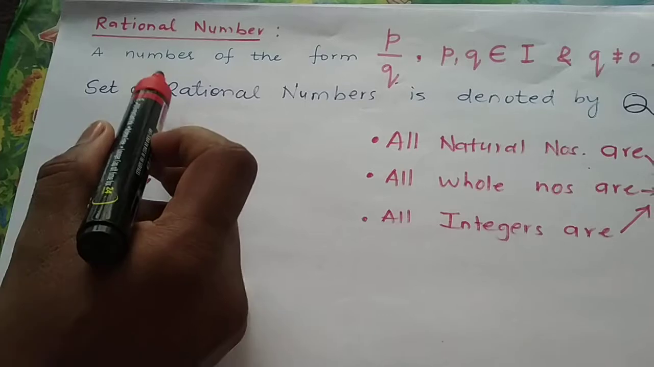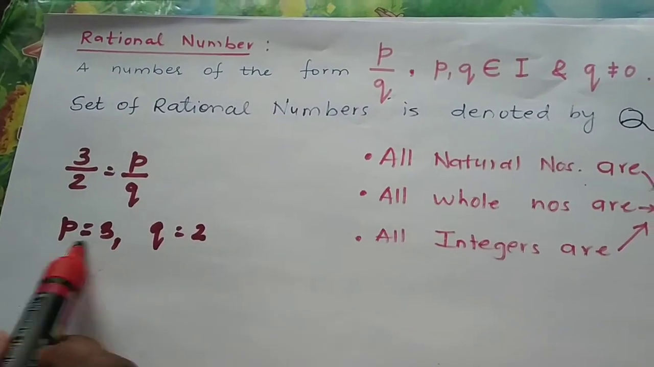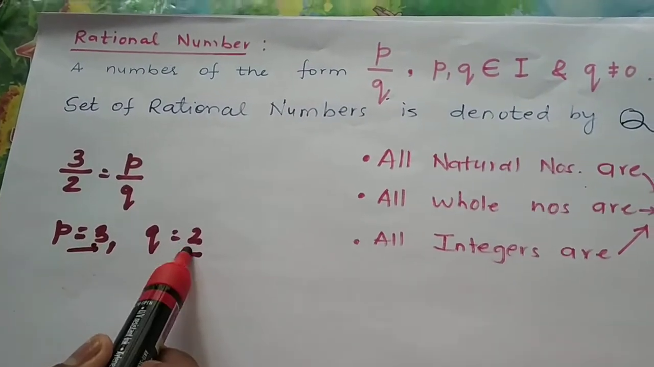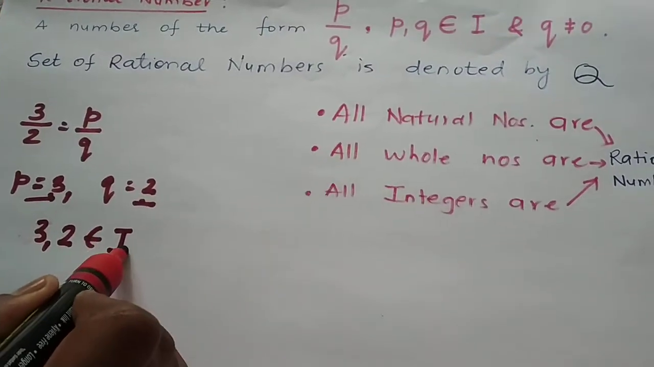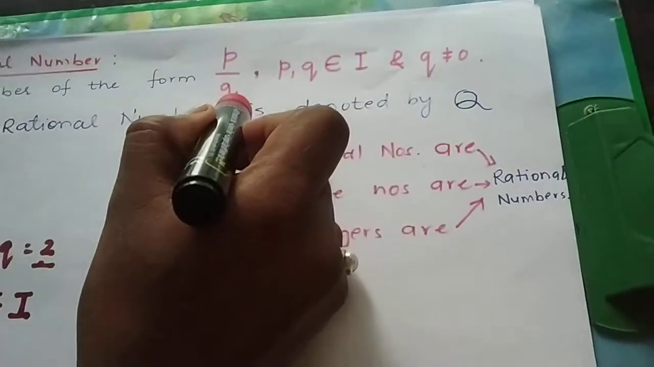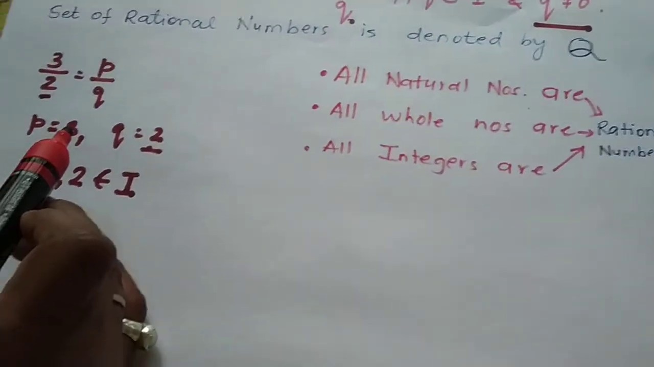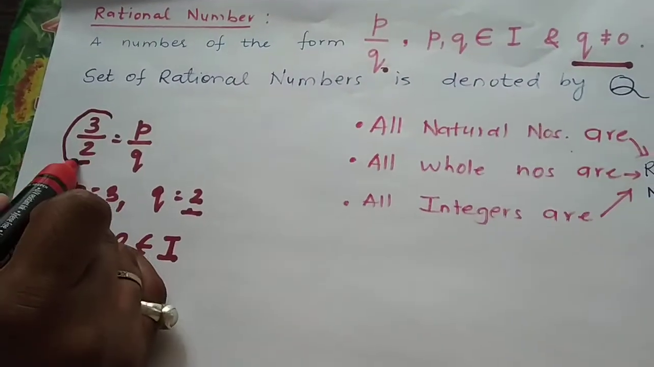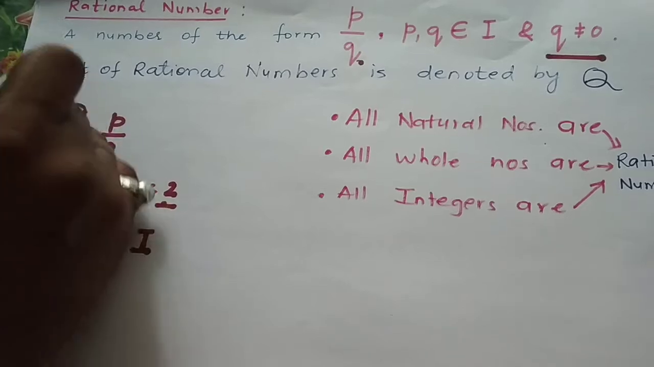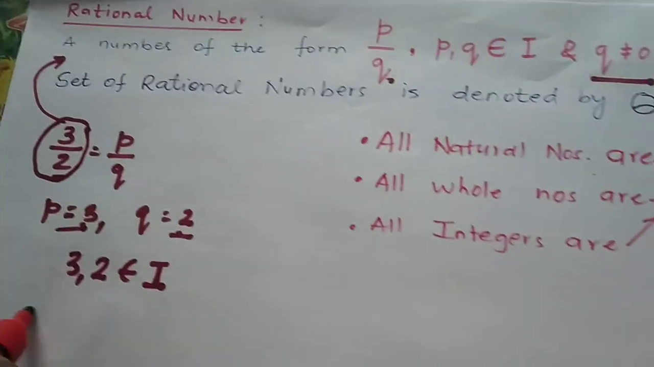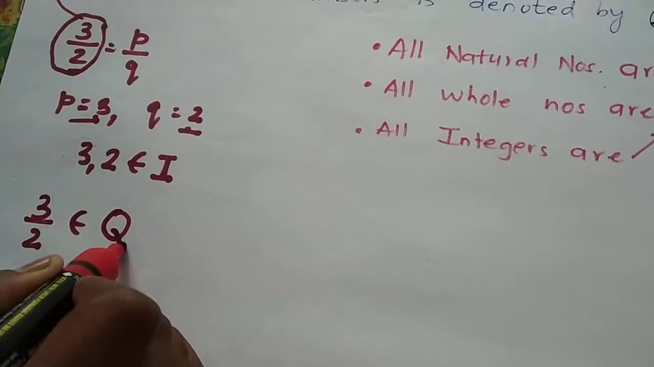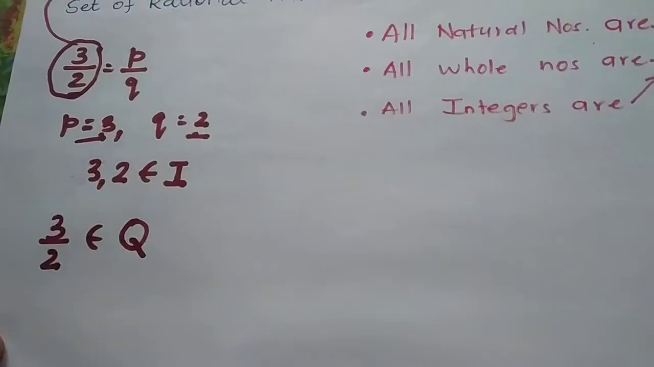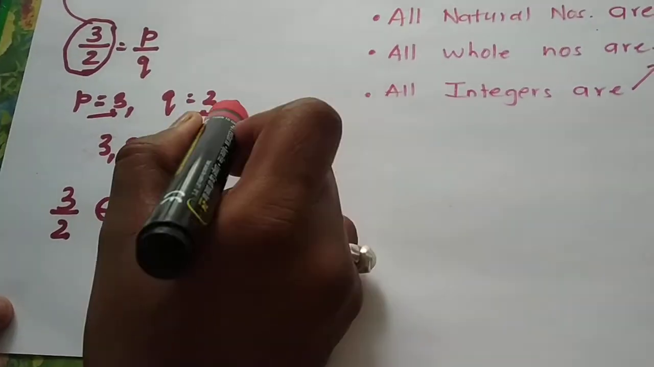The definition of a rational number says that both should be integers. Here 3 and 2 belong to the set of integers, and the denominator should not be equal to 0. Here 2 is non-zero. It means 3 by 2 satisfies the definition of rational numbers. Therefore 3 by 2 belongs to the set of rational numbers, that is the set capital Q. Let us do more examples.